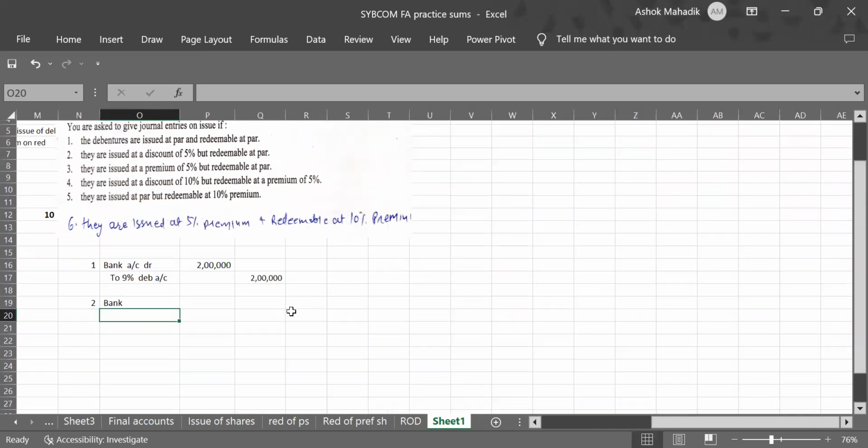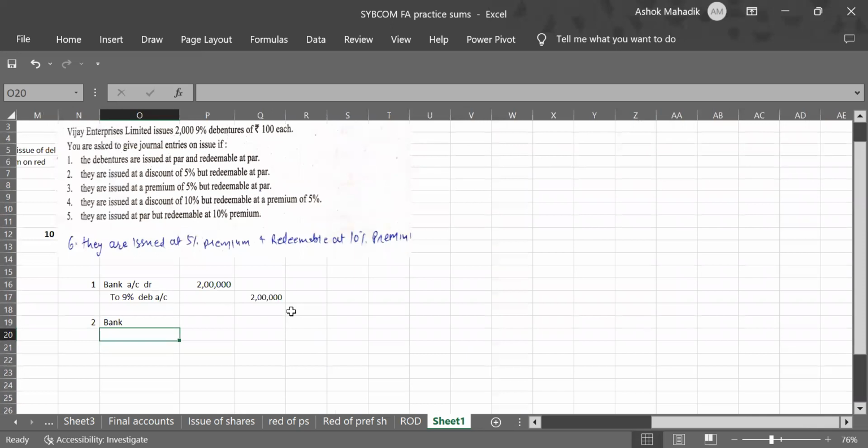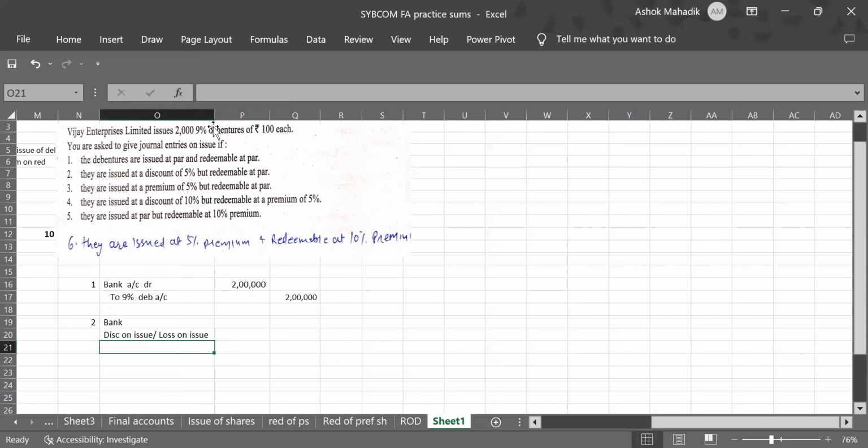Right now we'll continue with the entries. So the second entry was they are issued at a discount of 5%. So we will not receive 100 rupees, we will receive 95 rupees per debenture. And that 5 rupees will be a discount on issue. As I told you, instead of writing discount on issue, you can write loss on issue. That's equally correct, don't worry. To debentures account, 9% debenture account.